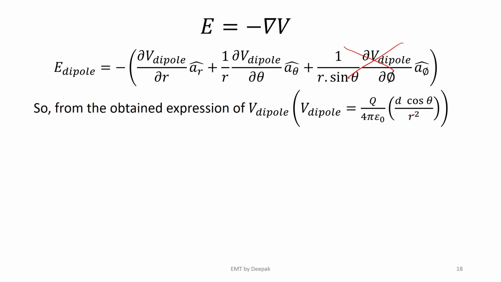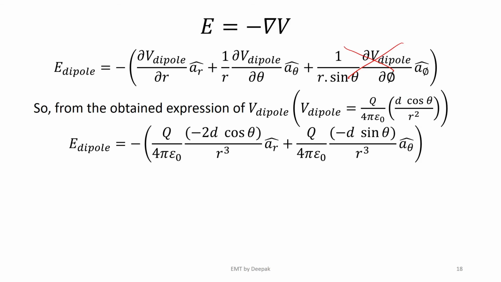Therefore, when I differentiate this with theta, I would get minus sine theta, and 1 by r already there. 1 by r times 1 by r square is 1 by r cube, and there would be a negative sign. Similarly, when I differentiate with respect to r, differentiation of 1 by r square is minus 2 by r cube. So I would be getting a term which looks like this.